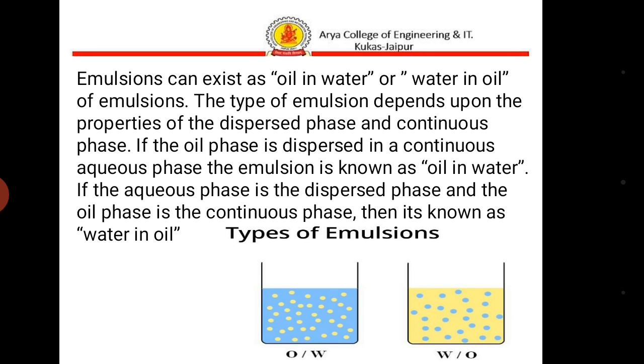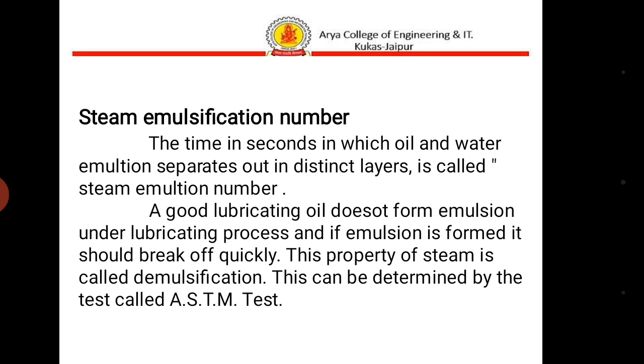Emulsions can exist as oil in water or water in oil. The type of emulsion depends upon the properties of the dispersed phase and continuous phase. If the oil phase is dispersed in a continuous aqueous phase, the emulsion is known as oil in water. If the aqueous phase is the dispersed phase and the oil phase is the continuous phase, then it is known as water in oil.